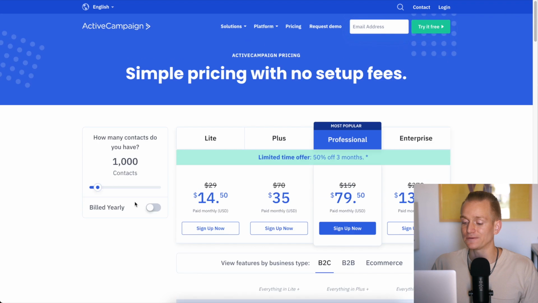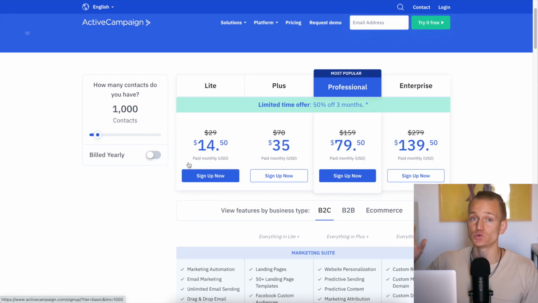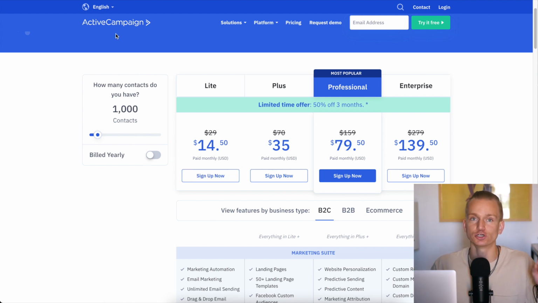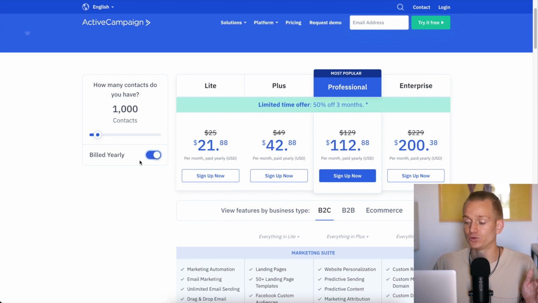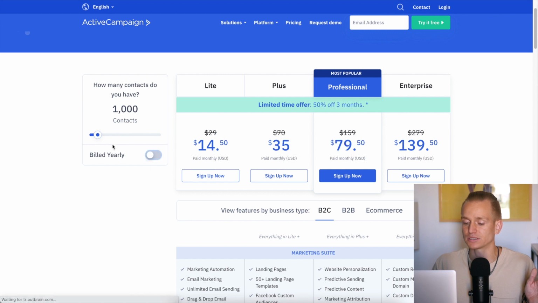But if you really want to take this to the next level, as I said, in terms of all of these super advanced automations, then Activecampaign is a good choice. So if you know that you're going to go in super hard with automations and you want to generate as much revenue as possible, Activecampaign is way more advanced than all of the other email marketing software, and that's why they are charging a premium. You do get a discount if you do the yearly plan, I think around 30%.